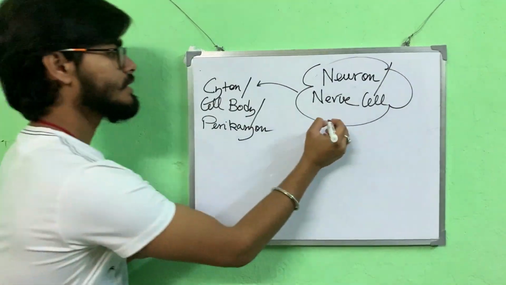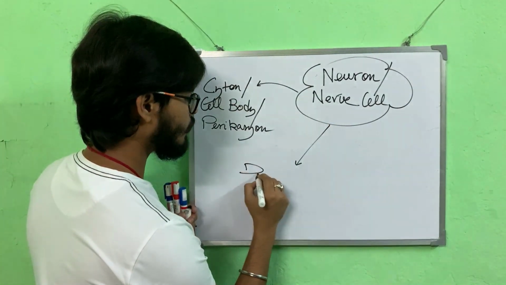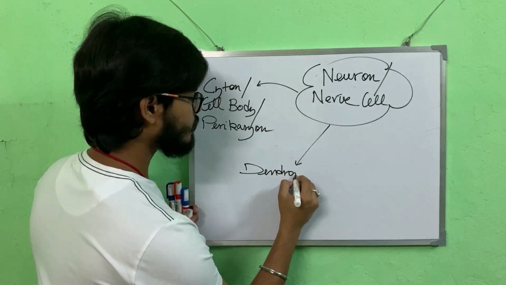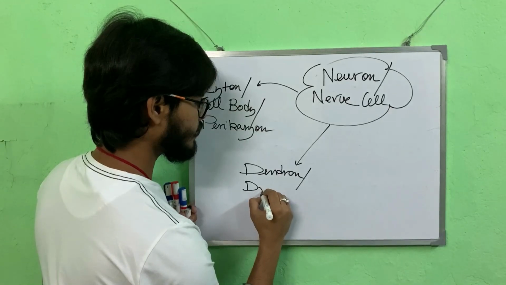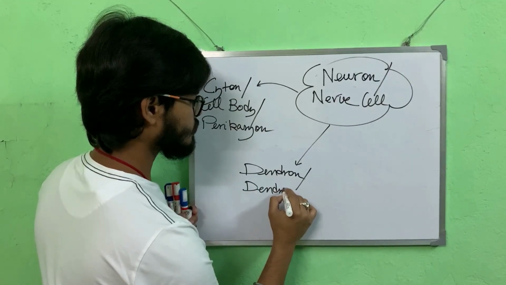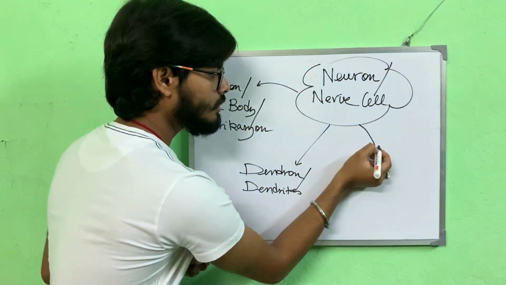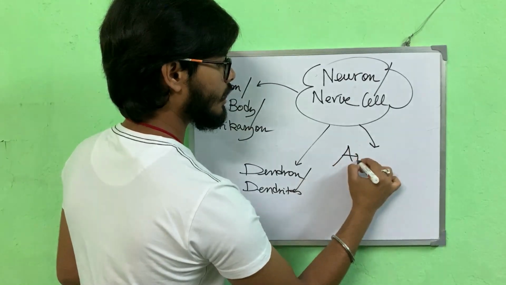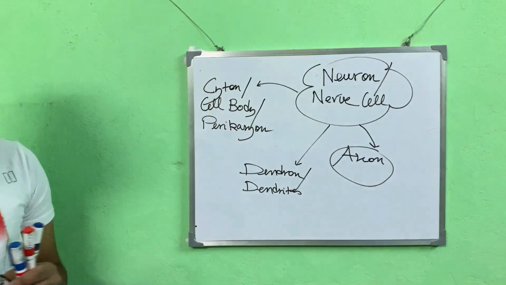Second we have the dendron, which ultimately gives rise to dendrites. So we can also write here dendrites. Now the third one being the axon. This is the longest part of a neuron.